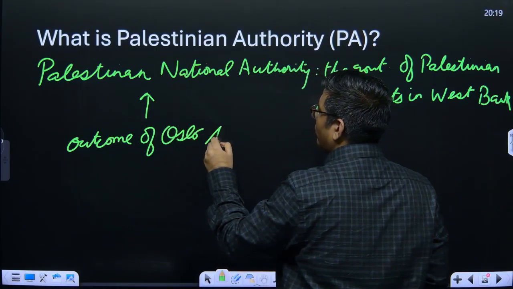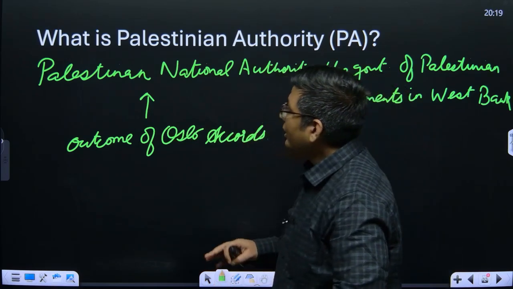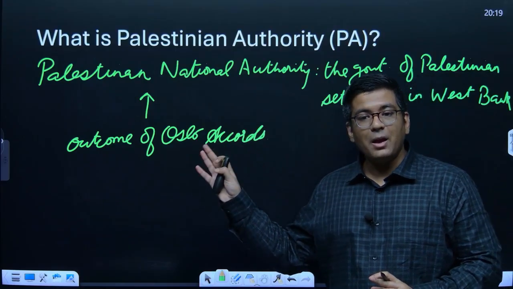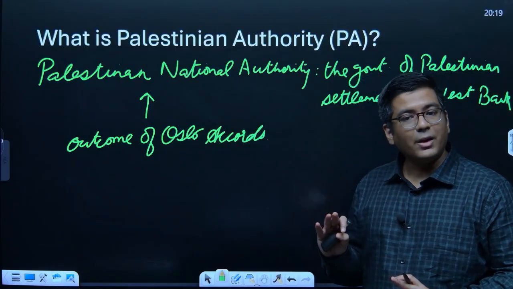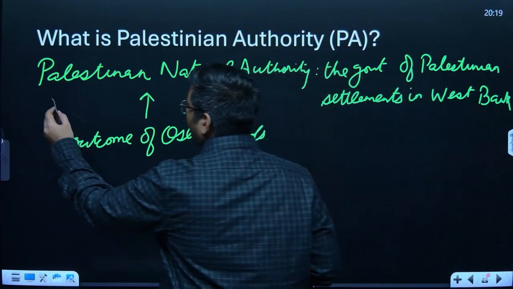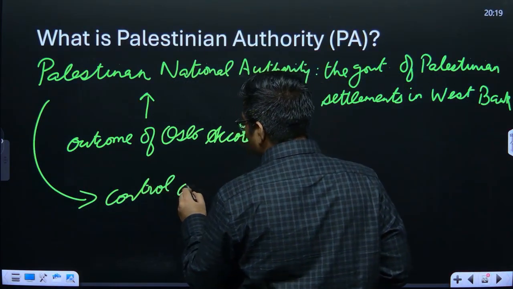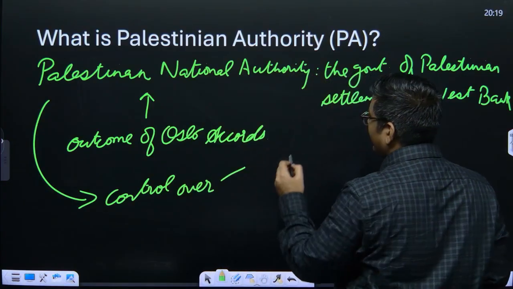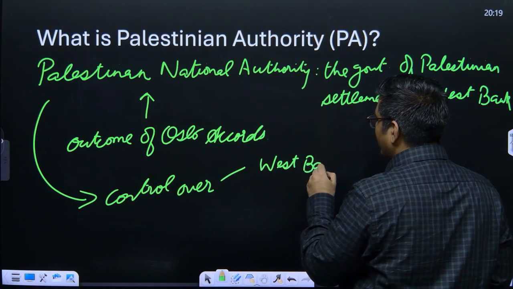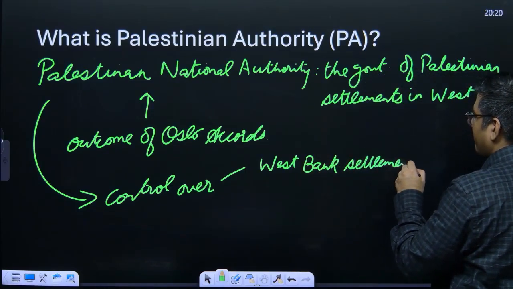Okay, Oslo, if you want to know, is the capital of Norway. So the Oslo Accords recognized that the Palestinian people will be governed by the Palestinian National Authority, and this will have control over this region: the West Bank settlements and Gaza.